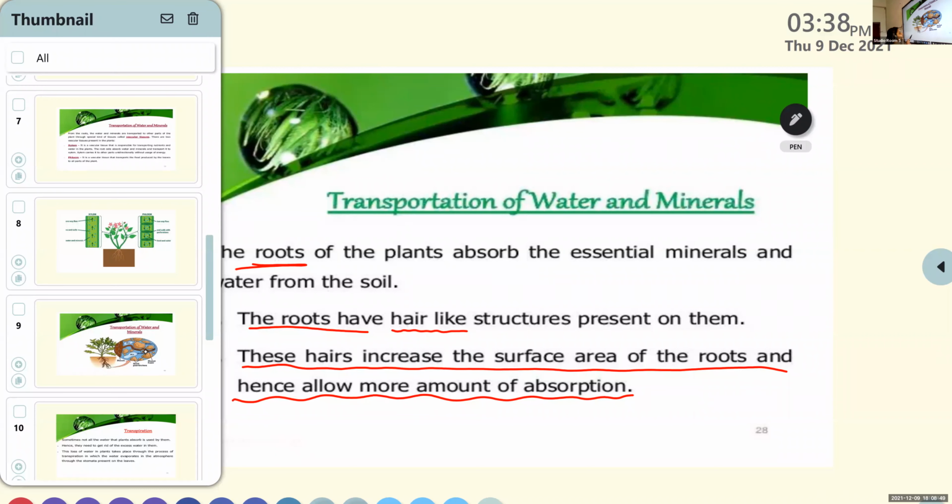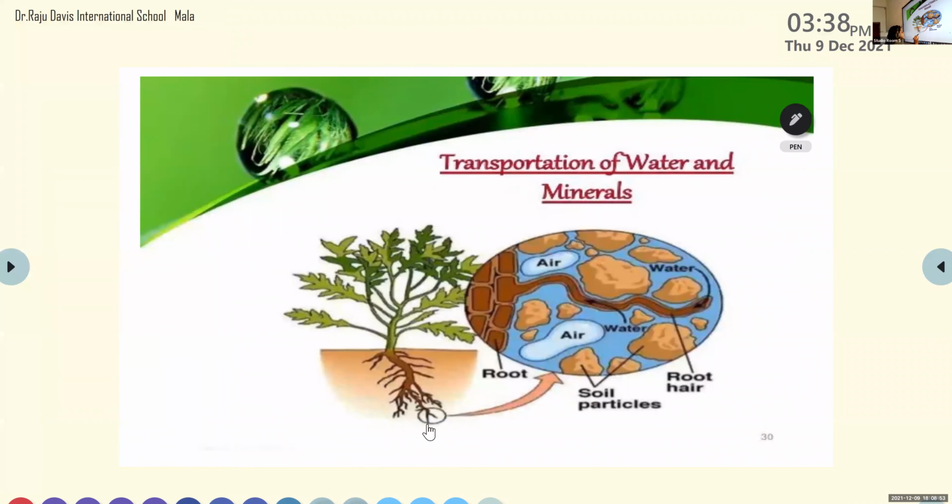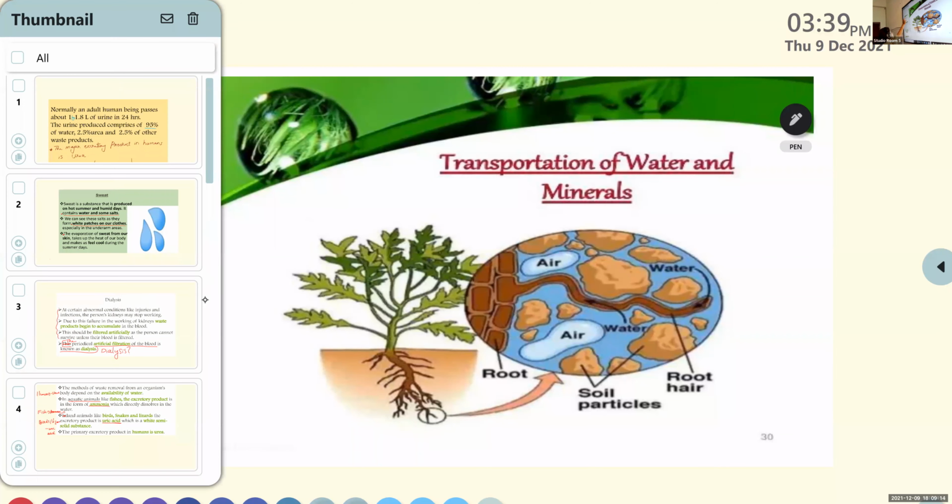So here in this picture, you can see a plant with roots. This root possesses some hair-like structures, right? These hair-like structures are known as root hairs. This root hairs increase the surface area, thereby it can absorb more water and minerals from the soil. I will explain this figure in the next class.